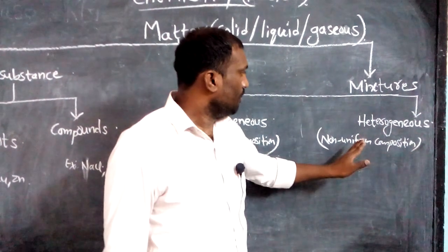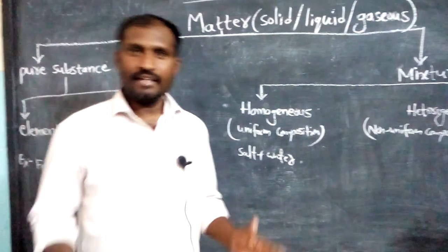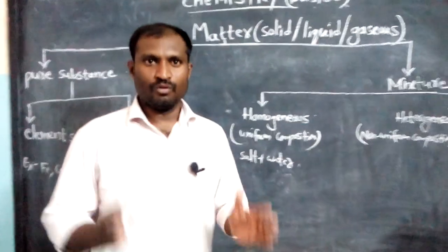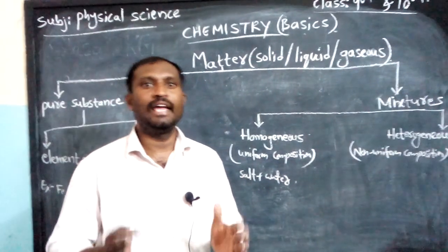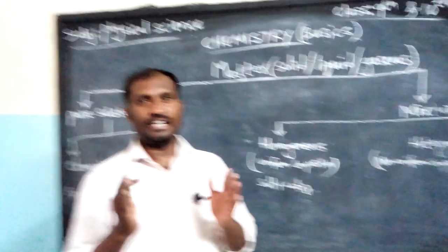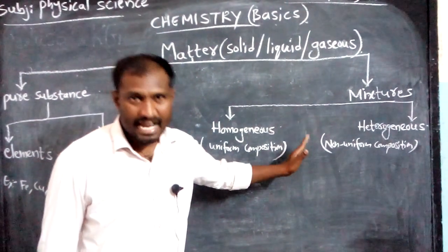Okay. And children, listen. There are some substances whose components cannot be separated by any physical methods that are used in the case of mixtures. Those substances are nothing but pure substances.